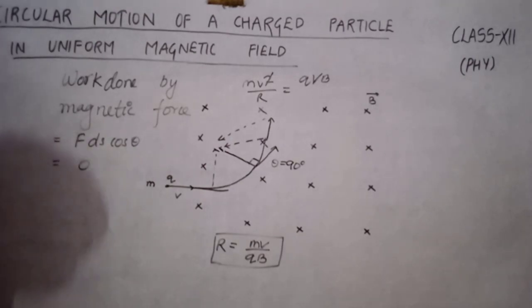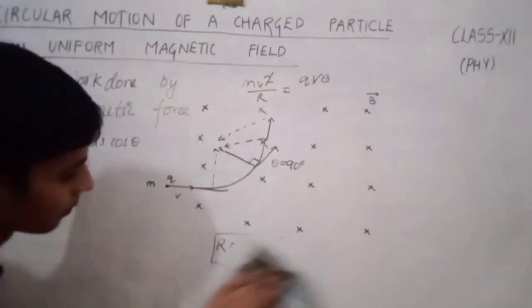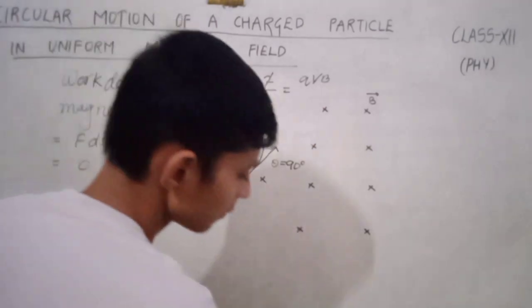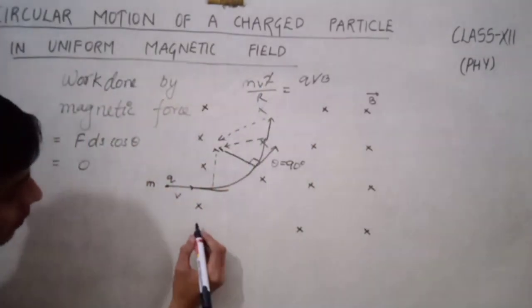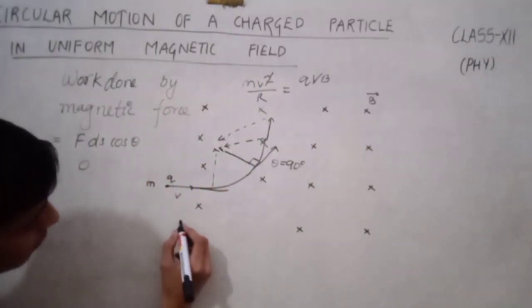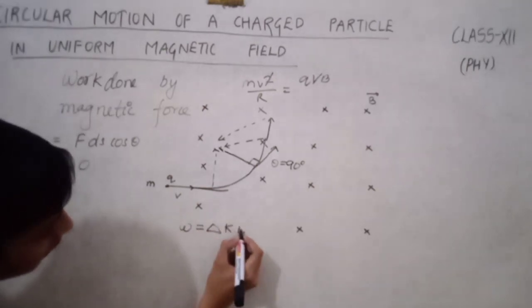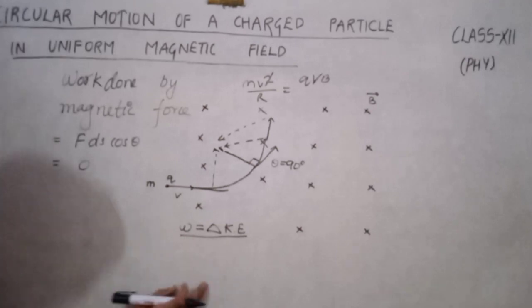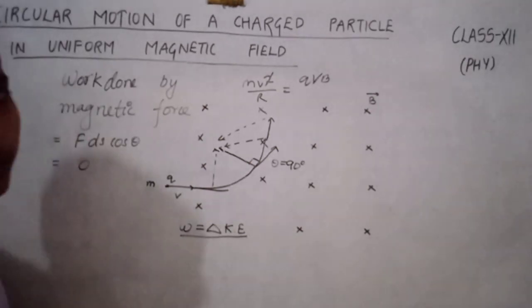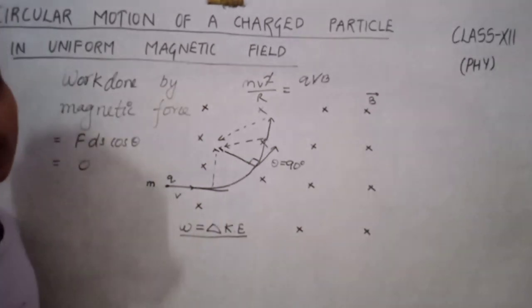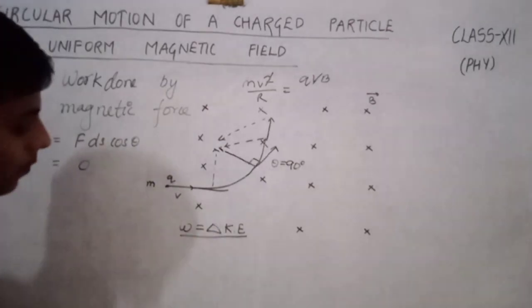We know that work done equals change in kinetic energy. This expression is known as the work energy theorem, which we already learned in class 11.